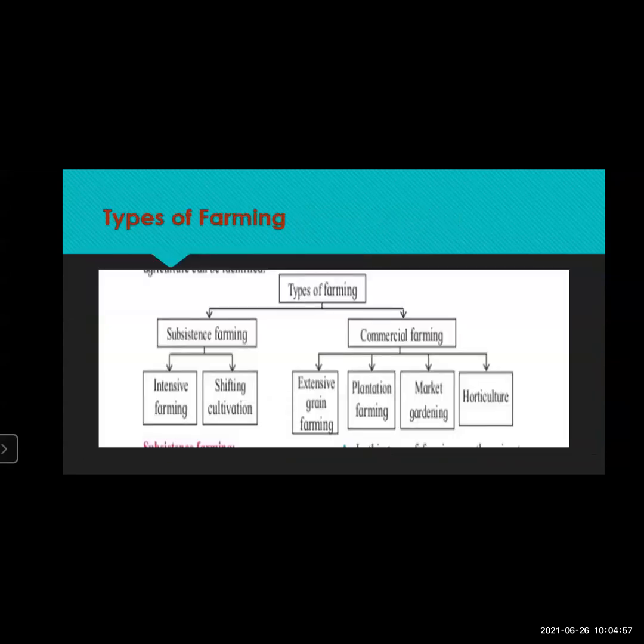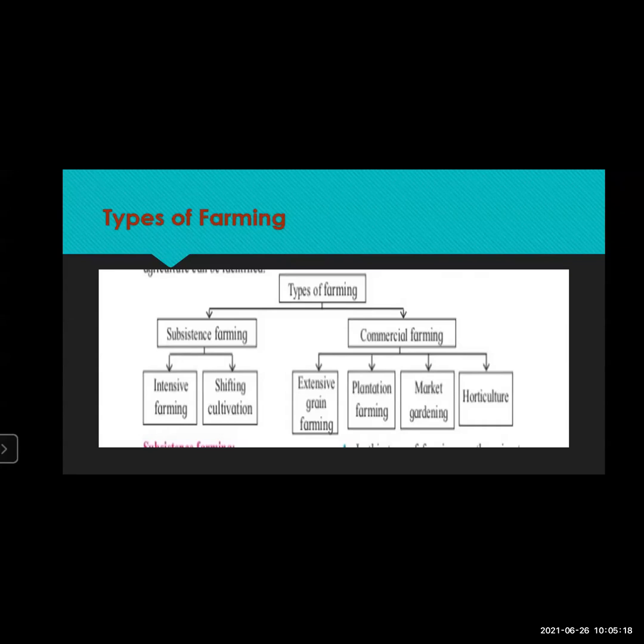So far, we have seen the agriculture related practices. Now, let's see the types of farming in short, because you have learned this in the previous classes. So, each and everything we are not going to explain. On the screen, you can see the types of farming.